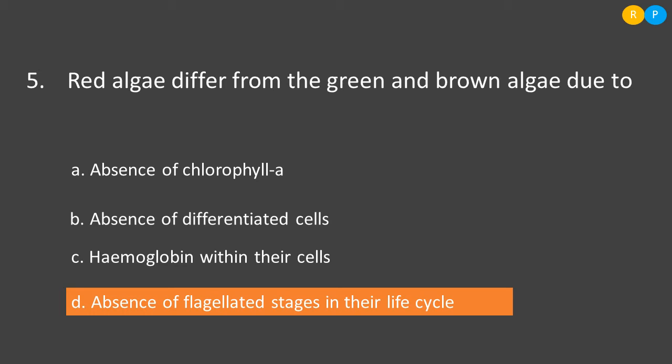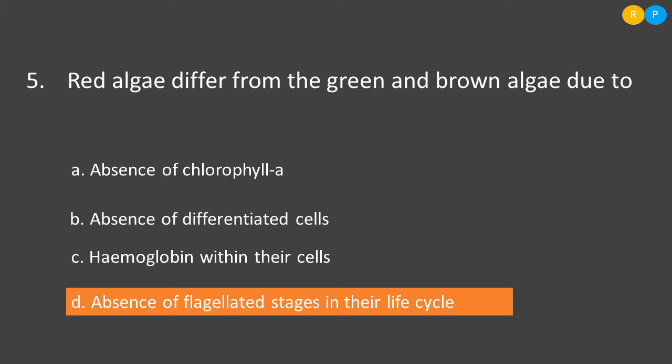This kind of cell is also present in red, green as well as brown algae. Then option C, hemoglobin within their cells. Hemoglobin is not at all present in the red algae, because as I told, phycoerythrin is the pigment that gives red color to this group of algae. Hemoglobin is not present in red algae as well as in the other two groups of algae.